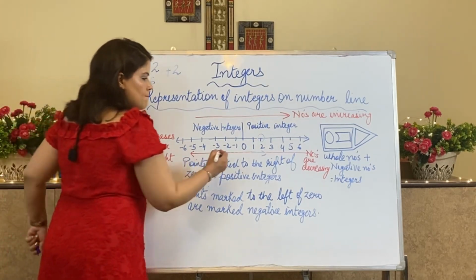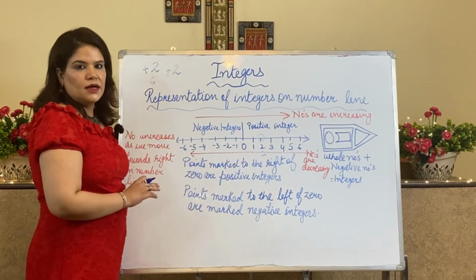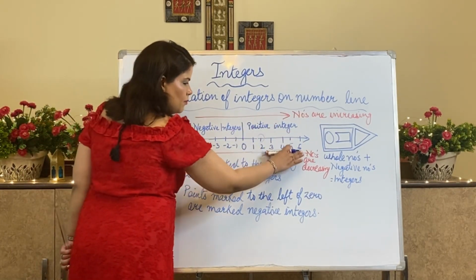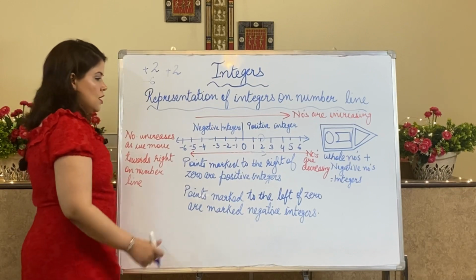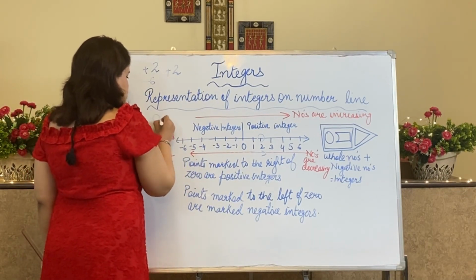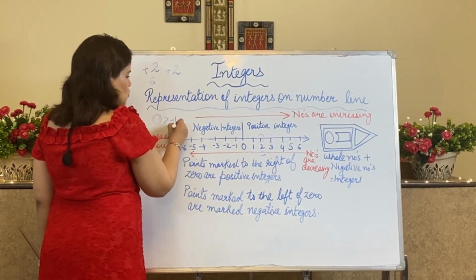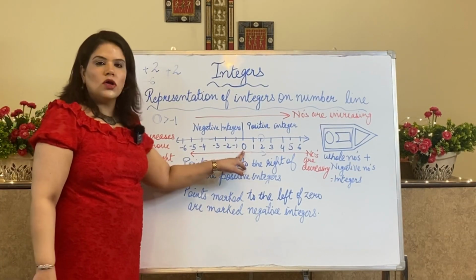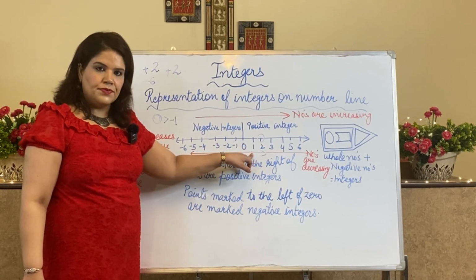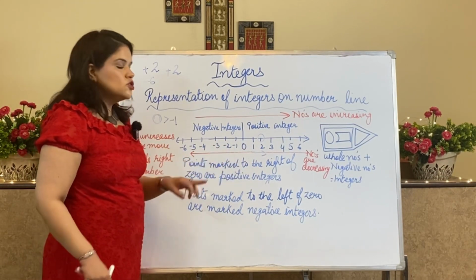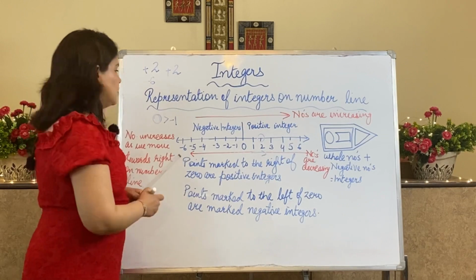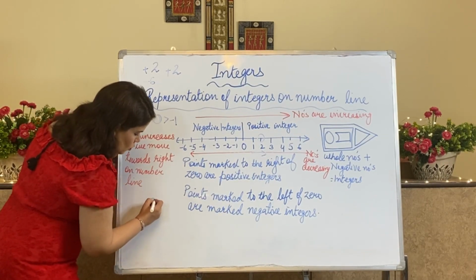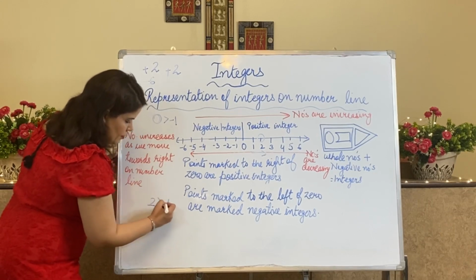We know positive numbers are bigger than negative numbers. Understood? So negatives are written on the left and positives are written on the right. Now 0 is bigger than minus 1. Understood? So that's why 0 is on the right of minus 1. Understood? 1 is bigger than minus 2.